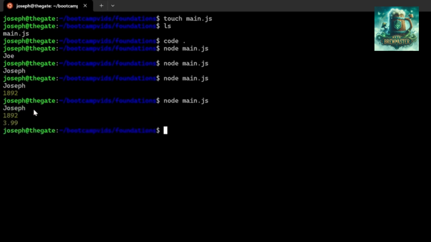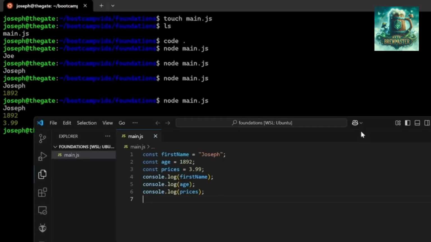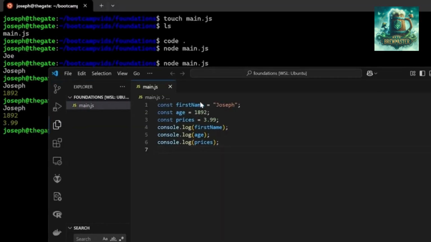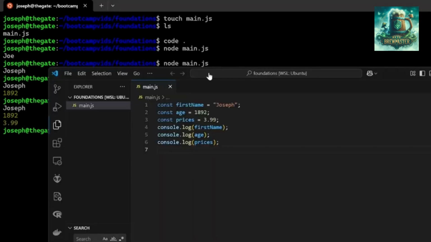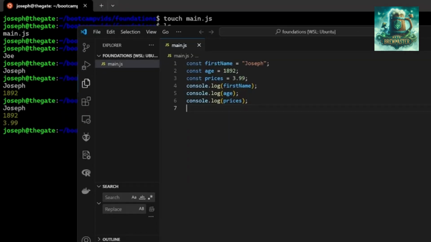And now we have my first name, which we know is Joseph. The age that I put in there, I said I was 1,892. Well, there's the age. And then, of course, we have the price as well, right here. So we took these three variables, a string, an integer, and a float, which is basically just a decimal, and we printed them to the screen. Well, that's pretty awesome. So we'll end off with this.